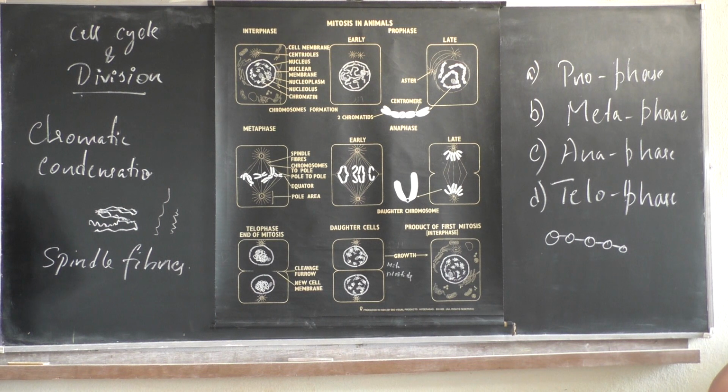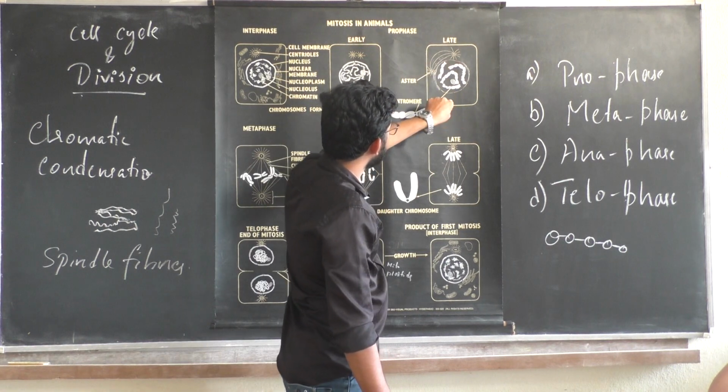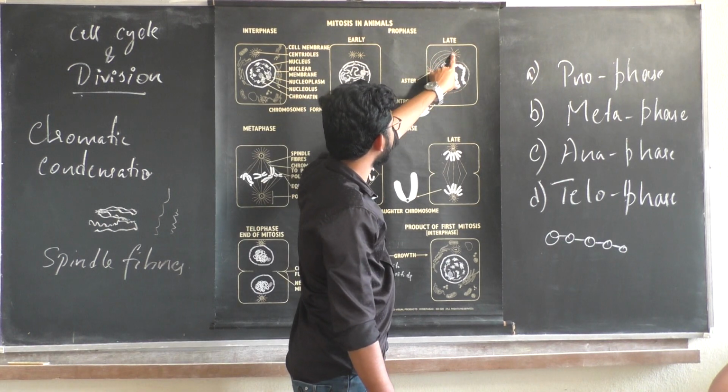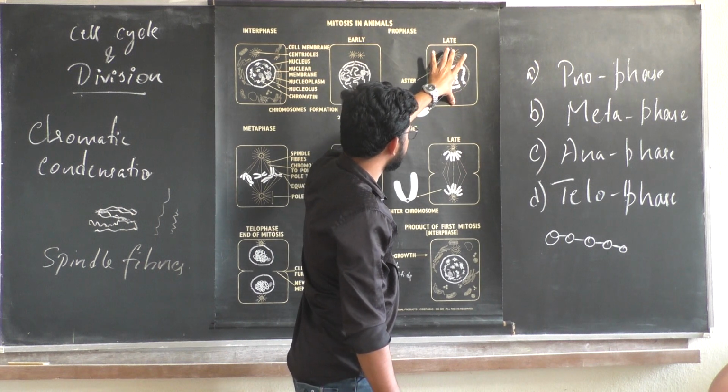I'll show you now. See, your centrioles will be migrating to the poles, like this.